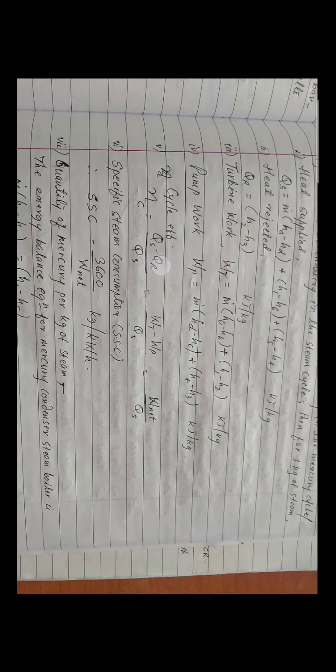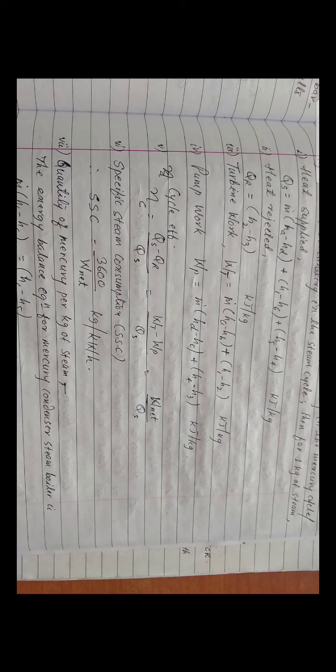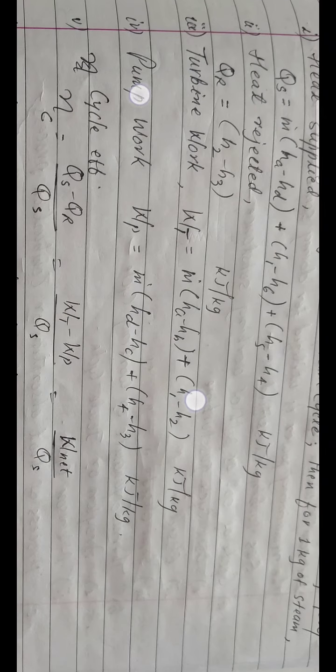Now the next part of the calculation is, let M represent the flow rate of mercury in the mercury cycle per kg of steam circulating in the steam cycle. Then for 1 kg of steam, we can calculate the heat supplied. That heat supplied is represented by Qs, and that heat can be measured in kilojoules per kg.